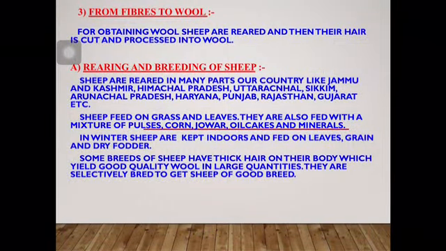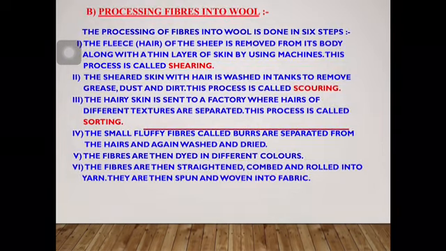Let us discuss how the wool fiber is processed. There are certain steps which are followed for obtaining wool. First step is to rear and select the breed of sheep. In this, the best quality sheep are selected to obtain more production of wool. Rearing means to provide food, shelter and all the facilities to the animal to obtain good production out of them.